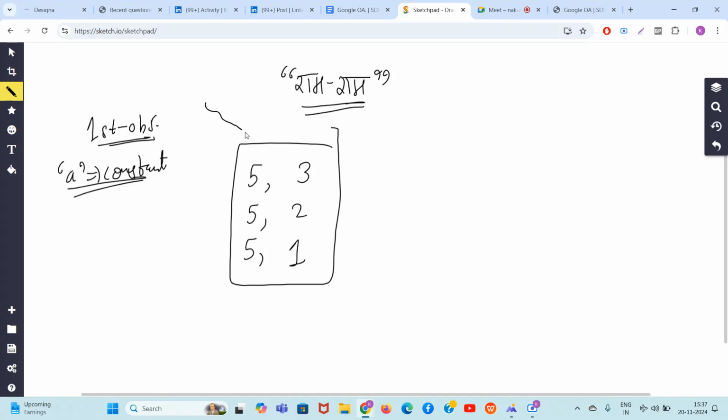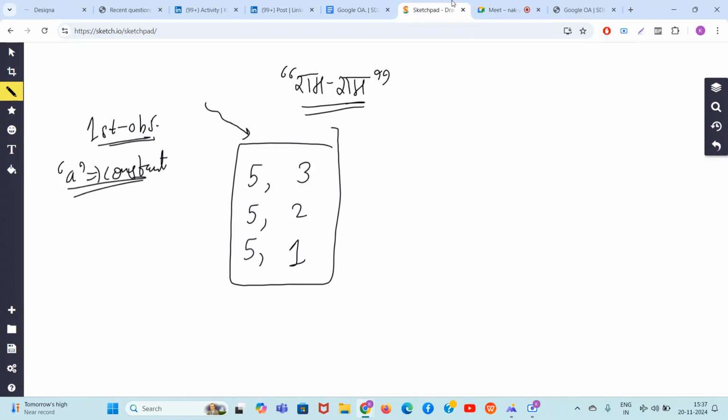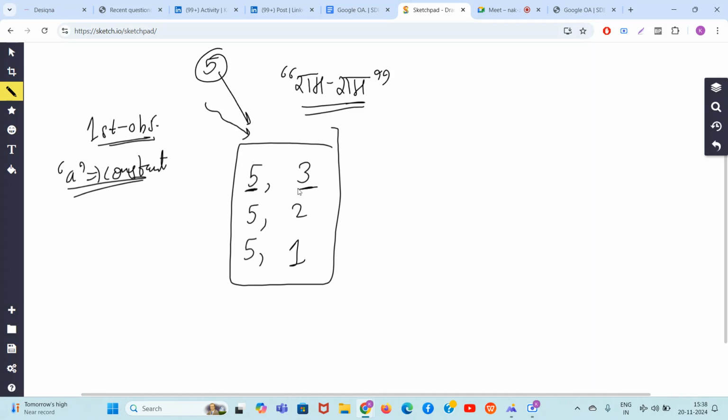Now, guys, you have to find the answer. N pairs are given in the input. How should you rearrange them so that a number is generated that can pass all of them and is the smallest? Thinking that, guys, requires lots of practice. The basic observation is that my number should be greater than or equal to 5, and then it will be subtracted by 3. The number should be at least 5 to pass. But once it passes by 3, 5 minus 3 becomes 2, and then 2 will not be able to tackle this 5. So 2 plus 3, 5, means 8 at least.